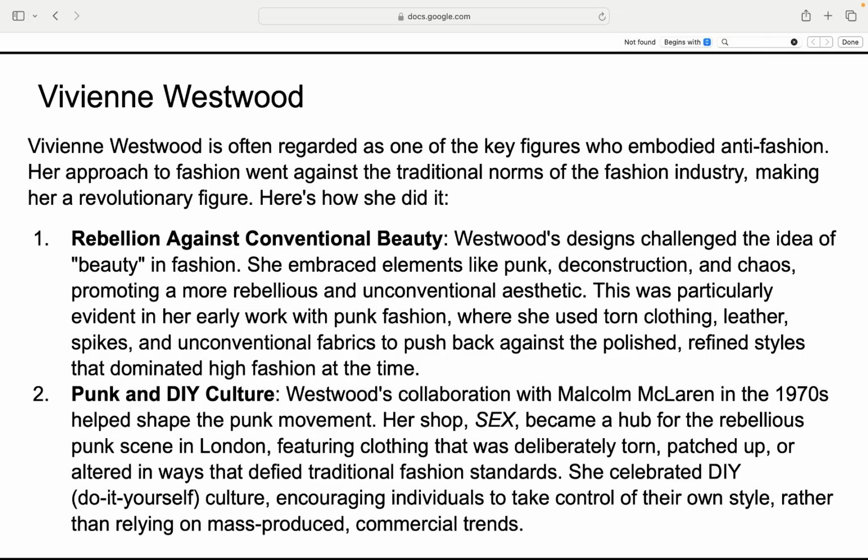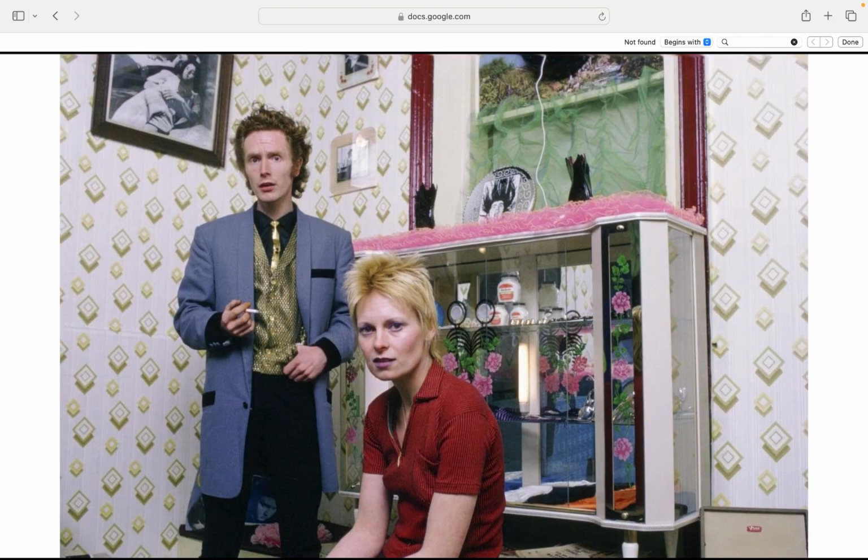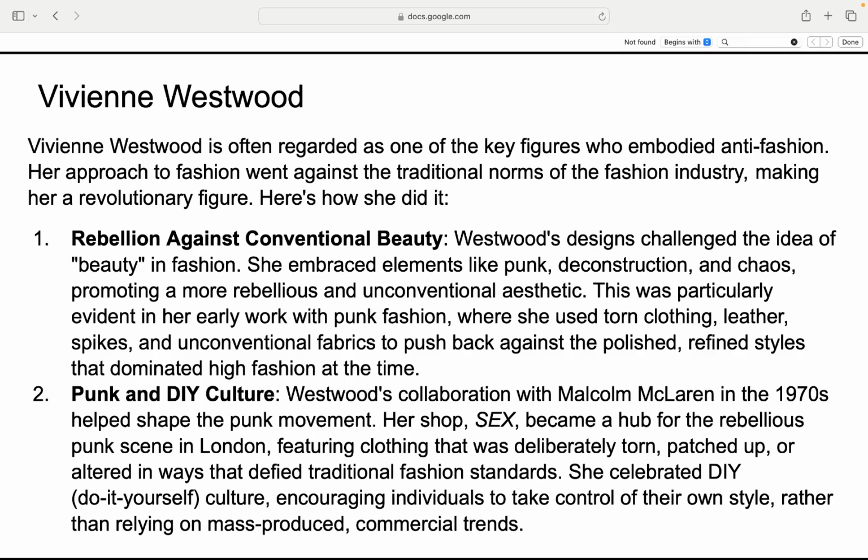Vivienne Westwood, queen of anti-fashion. This is Vivienne Westwood. Vivienne Westwood flipped the fashion world upside down by rebelling against traditional beauty. Think punk chaos, torn clothes, leather, spikes, and deconstruction. In the 1970s, her shop, Sex, became the epicenter of punk rebellion, celebrating DIY culture and encouraging people to own their style instead of following boring, mass-produced trends. She didn't just break the rules, she shredded them with style.